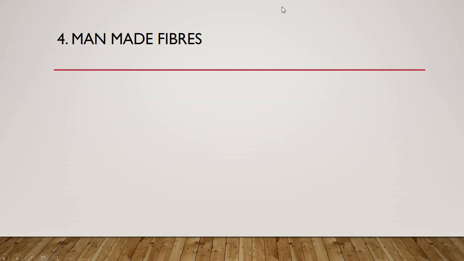Moving on to question number 4. Man-made fibers. So as simple as that, you just have to write the two names of man-made fibers as you did for the fibers from the plants and fibers from the animal. So any two names of the fibers, man-made fibers. Again, see, if you write any one name and if you miss out to write another name, as this question is of giving two examples, later on if you are putting the score, make sure if you have written one name you give half mark and not 1 mark, as each answer carries 1 mark. So I'll give you 4 seconds again to think, speak and write the answers.